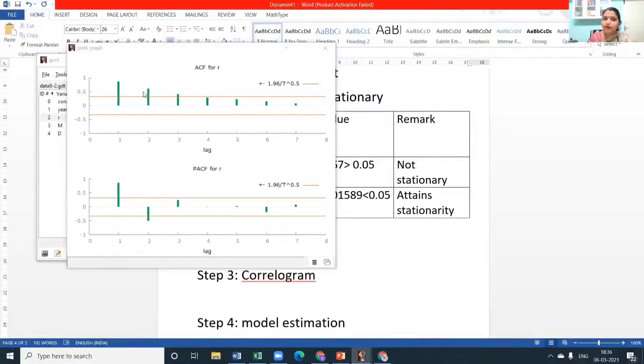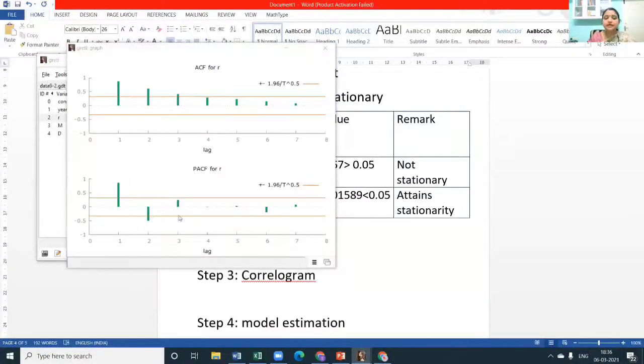But the MA component may not be significant. It may be significant also. We need to try it out. So the MA component, if at all it is there, we have to check only up to MA 1, 2 and 3. The rest of it will not be there. In the same way for AR, we need to check only AR 1 and 2.